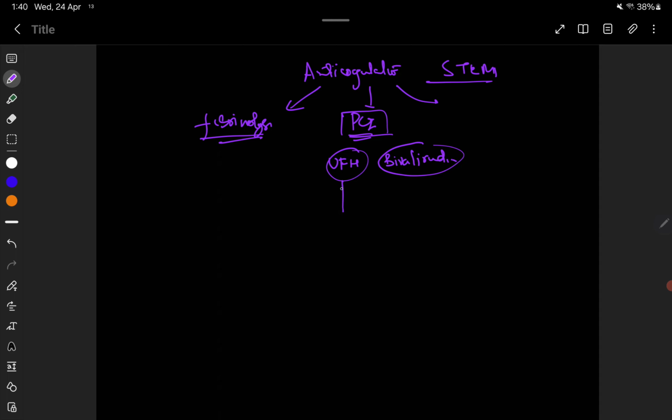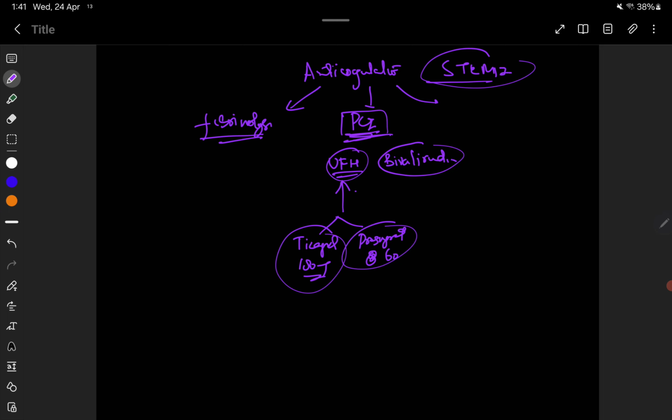UFH will be given to patients who have received potent oral antiplatelet agents, prasugrel 60 mg or ticagrelor 180 mg, as the primary modality of treatment in ST elevation MI.